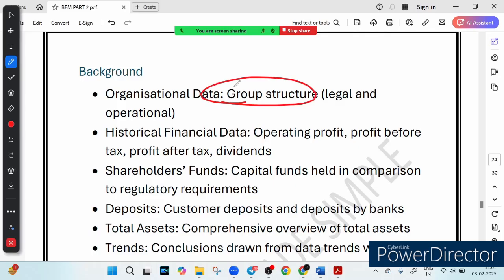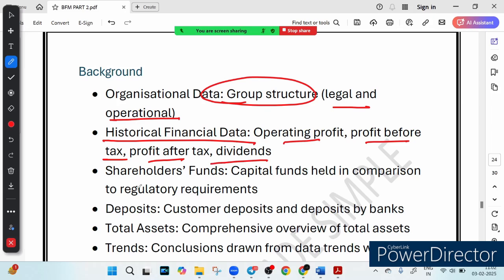Group structure means how the bank is legally and operationally set up. That is called group structure. The second thing they do is look at their historical financial data, meaning profit trend, taxes, dividend. What is the operating profit? What is profit before tax, profit after tax, dividend, etc.?